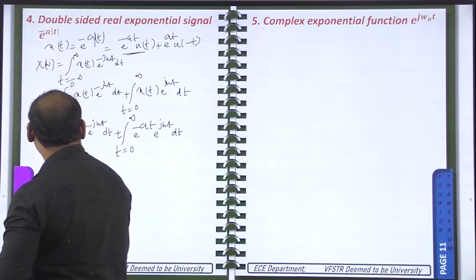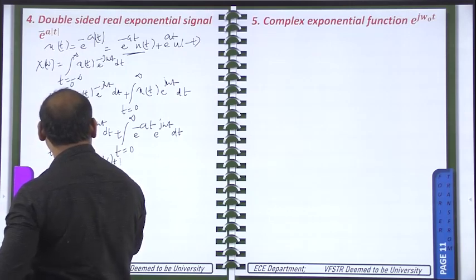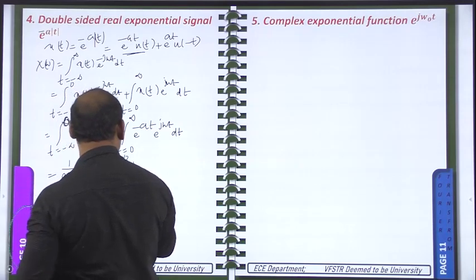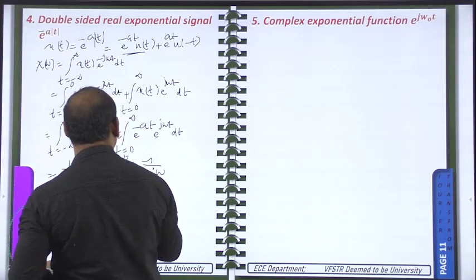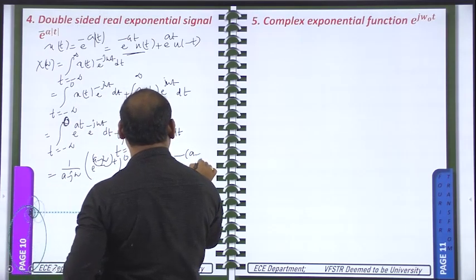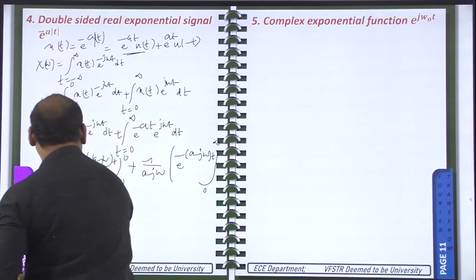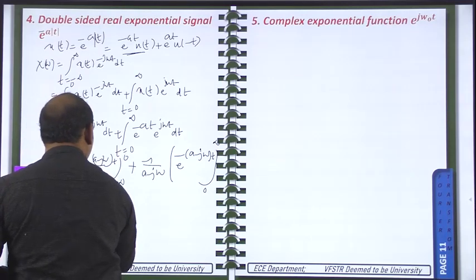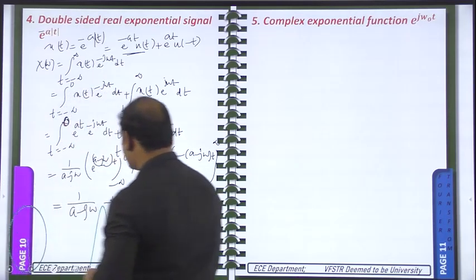So 1 by a minus j omega e power a minus j omega into t, limits minus infinity to 0, plus minus 1 by a plus j omega e power minus of a plus j omega into t, limits 0 to infinity. So it is equal to 1 by a minus j omega minus 1 by a plus j omega. Here minus 1 will come, that means here plus will come.